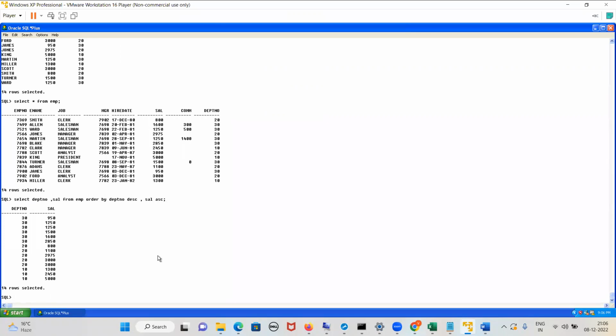Simple thing. First, department number is sorted based on which order? Descending order. Always the first column is sorted first. Now, if the values are the same, we will go to the second column. It will be arranged in ascending order. Again if the values are the same, again ascending order. But first, the sorting will be done based on which column? The first column. Then if the values are the same, it will be done based on the second column.